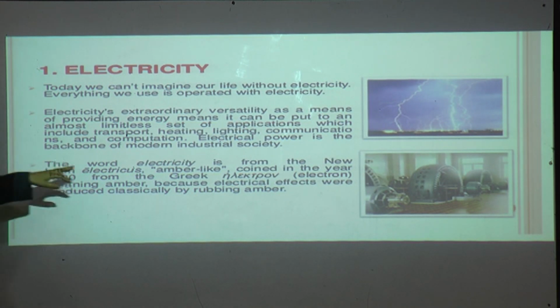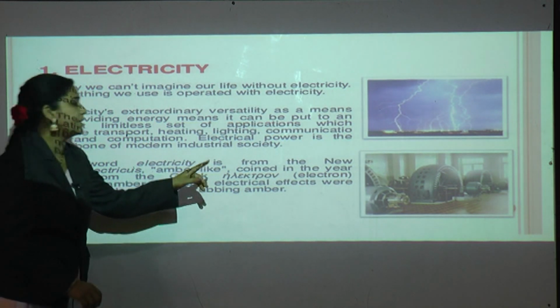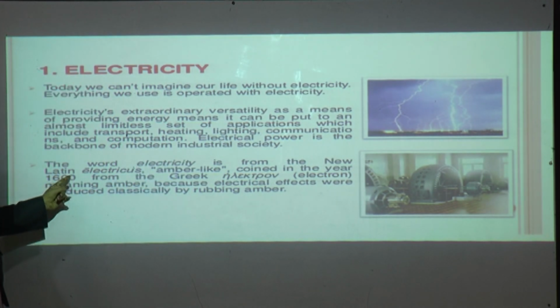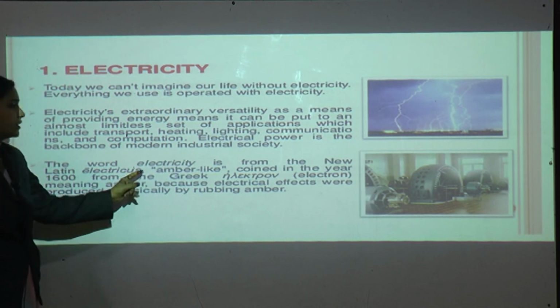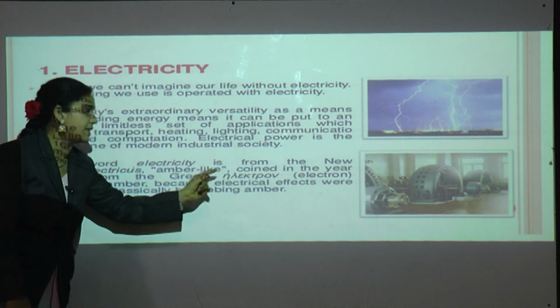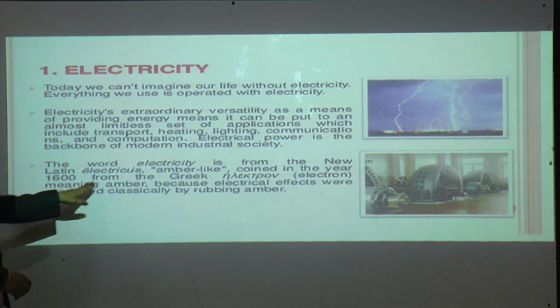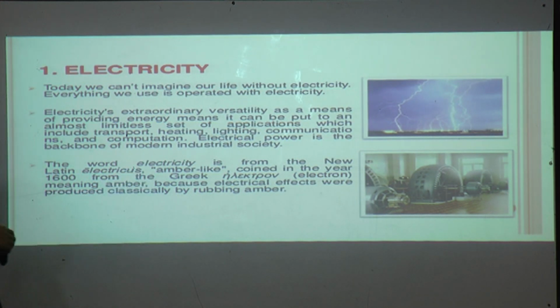The word electricity is from the New Latin electricius, amber-like, coined in the year 1600 from the Greek, see this is a Greek letter, electron, meaning amber, because electrical effects were produced classically by rubbing amber. So electricity is a New Latin word, taken from the Latin language. Okay, now next point.